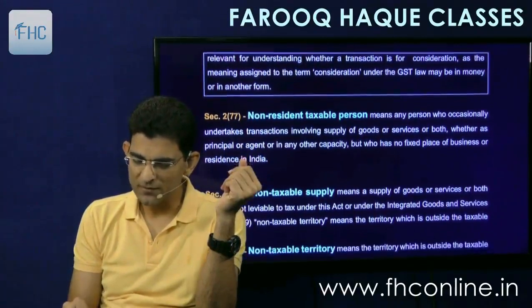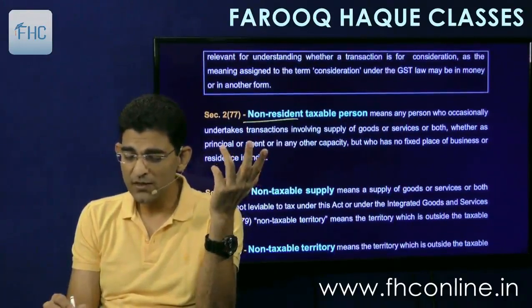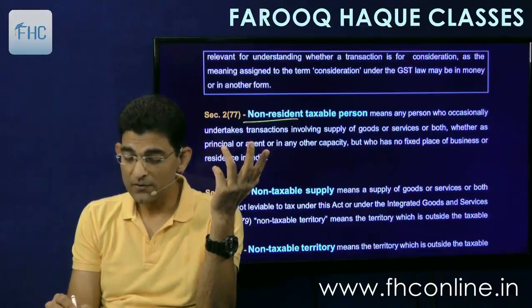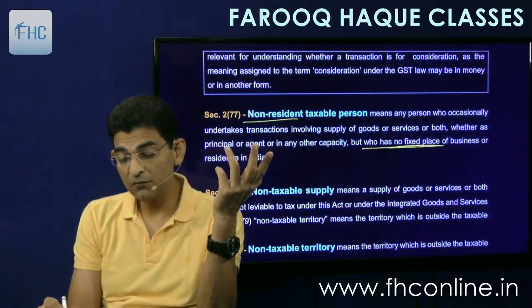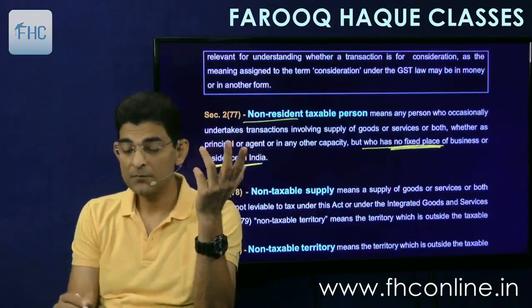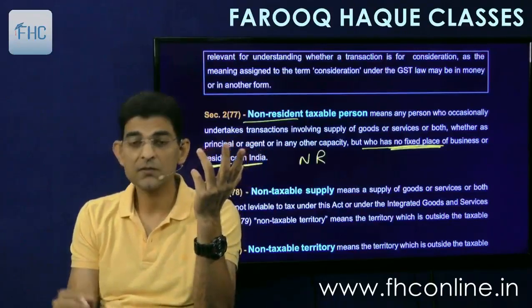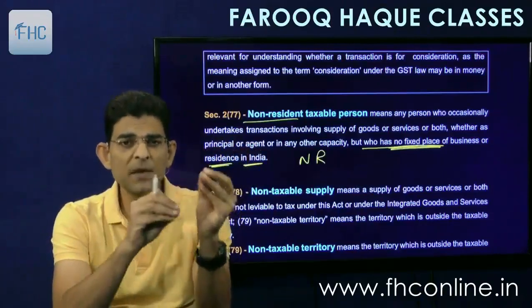The non-resident taxable person, very simple, means any person who occasionally undertakes transactions involving supply of goods or service or both, whether as a principal or agent or in any other capacity, but who has no fixed place of business or residence in India. Basically NRIs, non-residents, somebody staying in the US, but who makes casual supply in India.